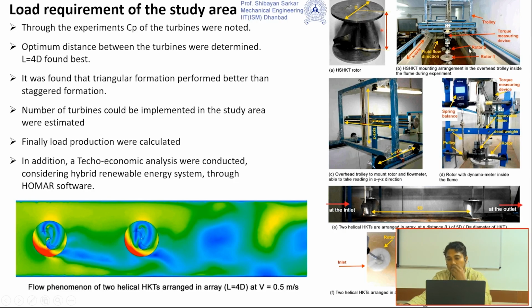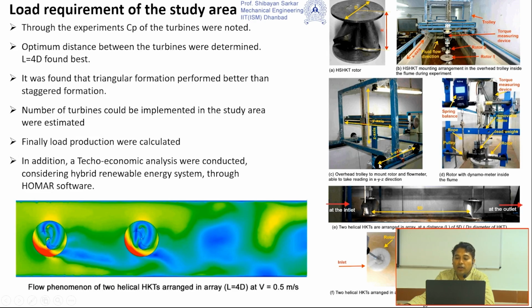There is a trolley installed in the upper rack of the turbine. This trolley can be moved along the length of the flume, and torque measuring devices are installed in the trolley.